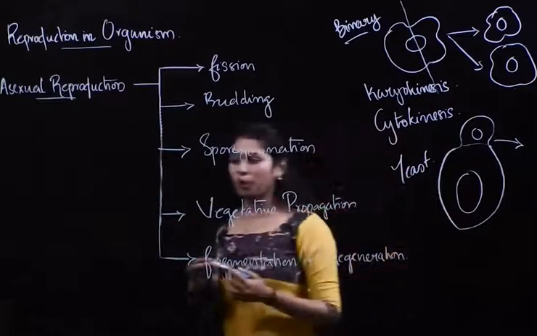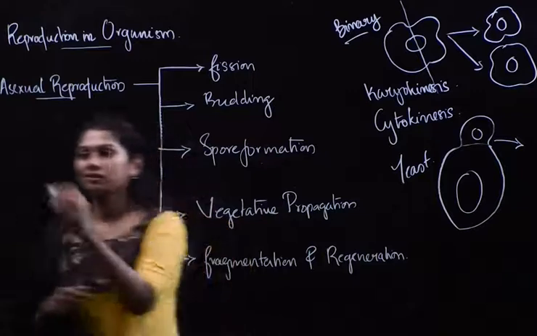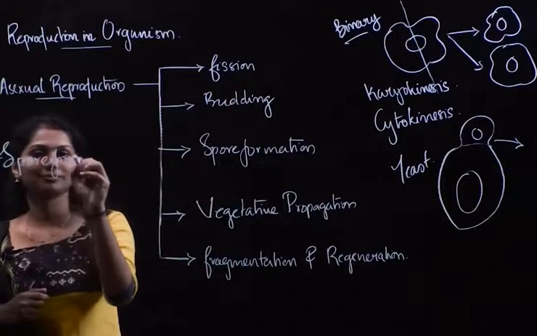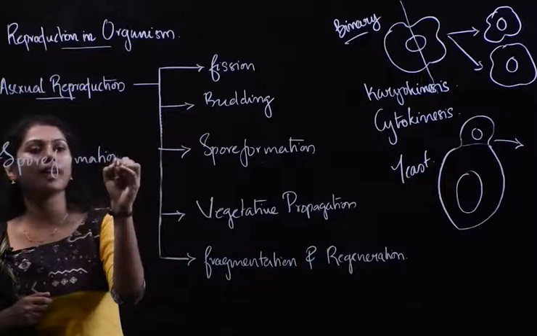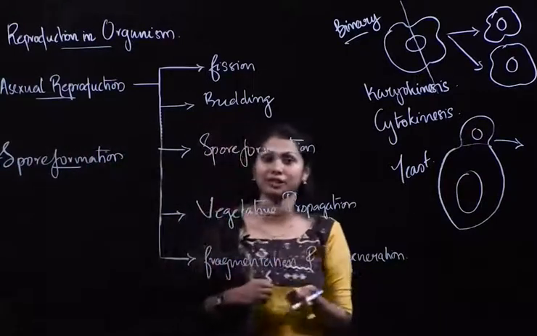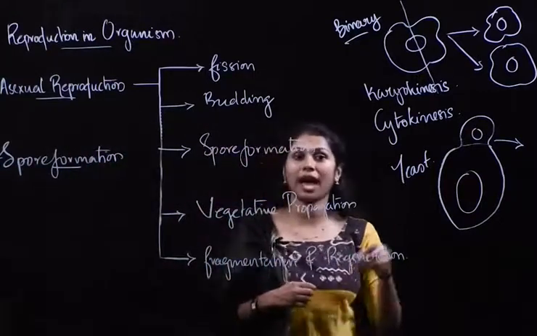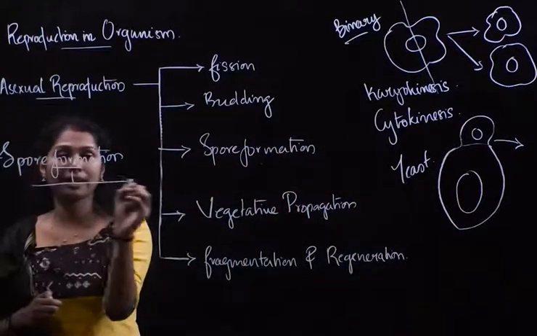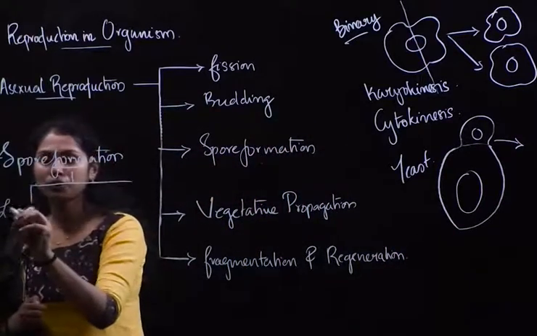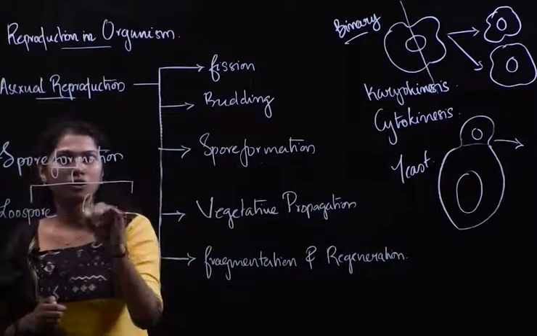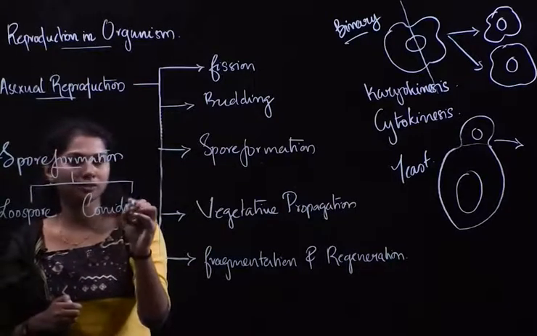Now looking at spore formation. Here the organisms form asexual spores by mitotic division, and these will spread and produce new organisms. Spore formation can be classified into zoospore formation or conidiospore formation.